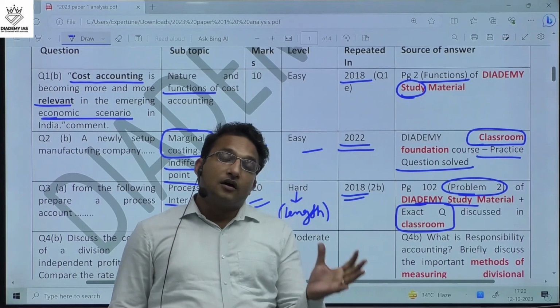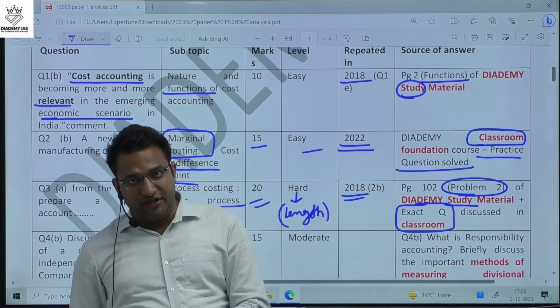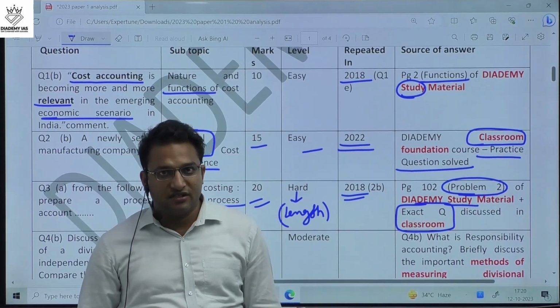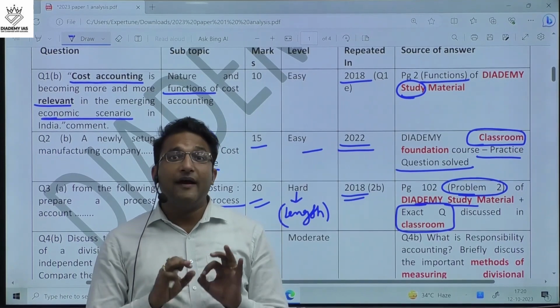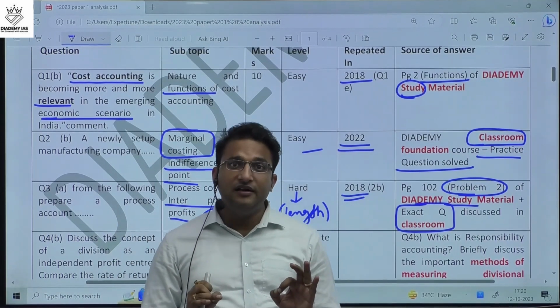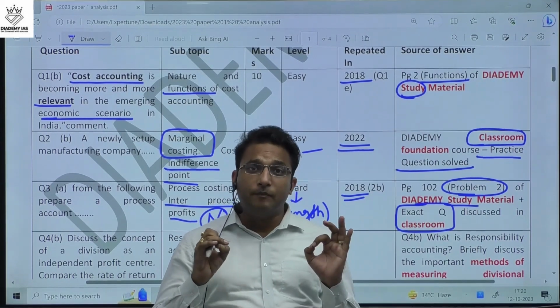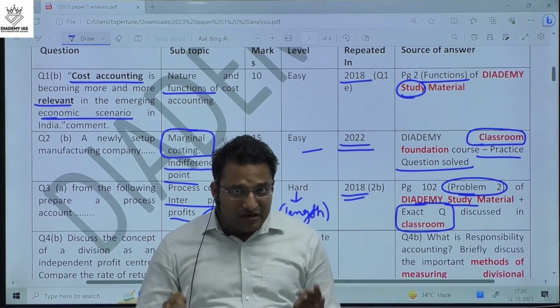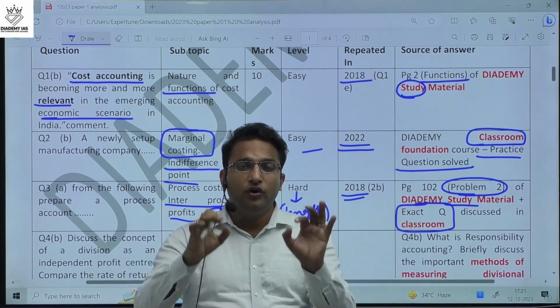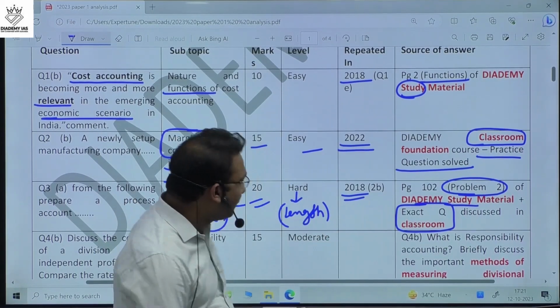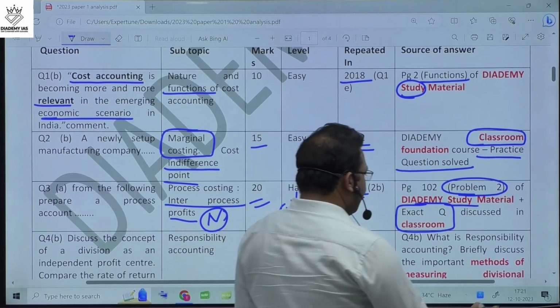So questions will come from whatever we are studying, our study material and our test series. But we have to practice it, and completely focus on completing the syllabus with proper quality. If you just complete the syllabus with proper quality, every question is in front of you and the marks are in your hand. Next is question number 4B.